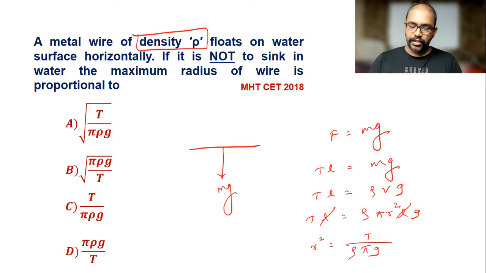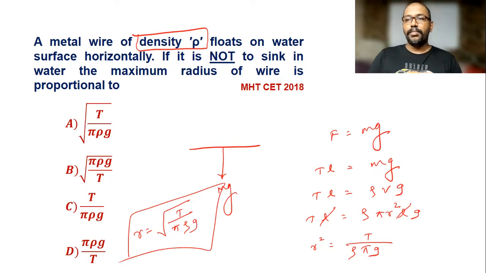So by using that we can write r also. So r is equal to under root T upon, I write pi first, then rho, and then g. So this is the final formula for the maximum radius of the wire. And if you observe the options very carefully, you can see it in option A. So option A is the correct answer for this.